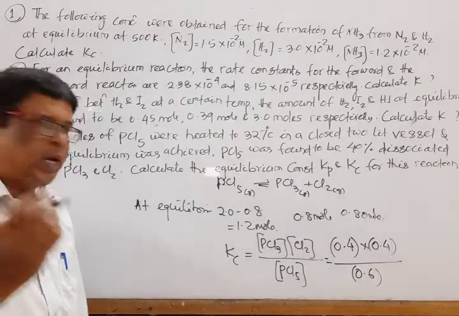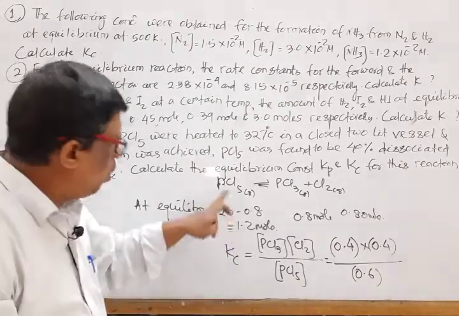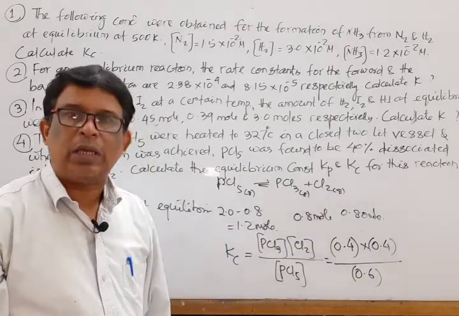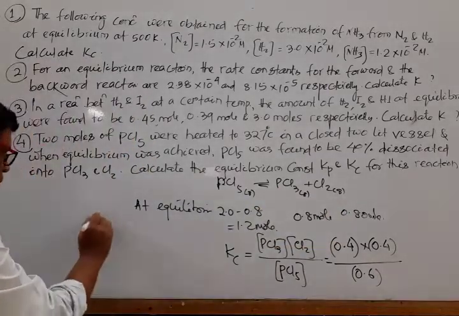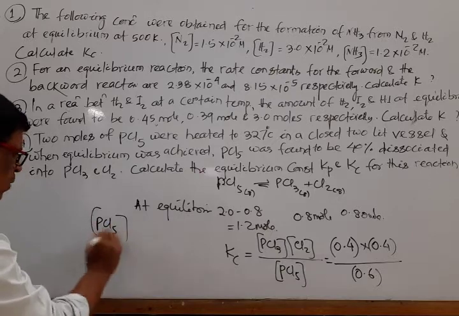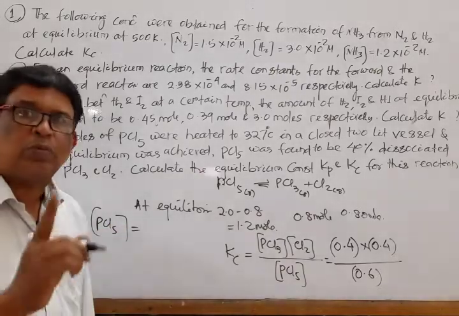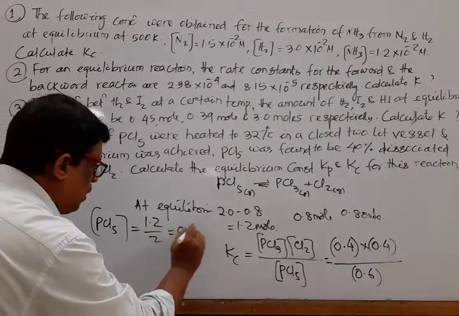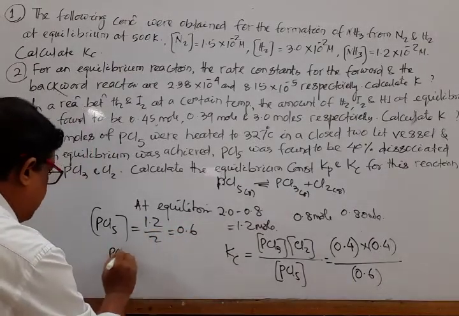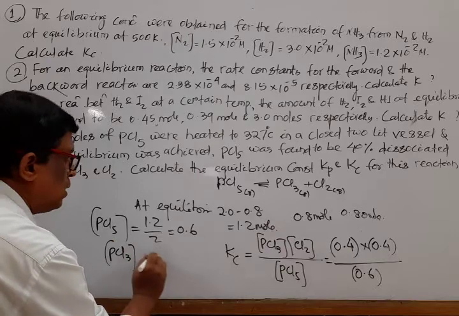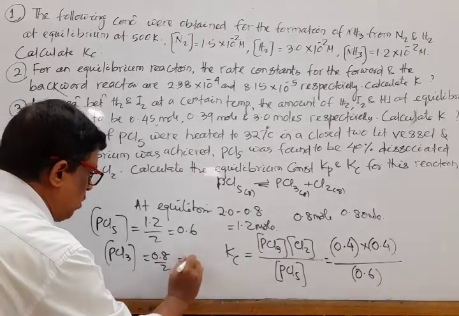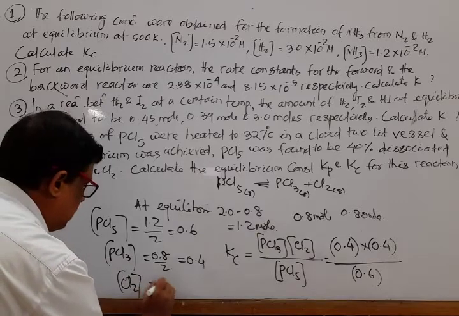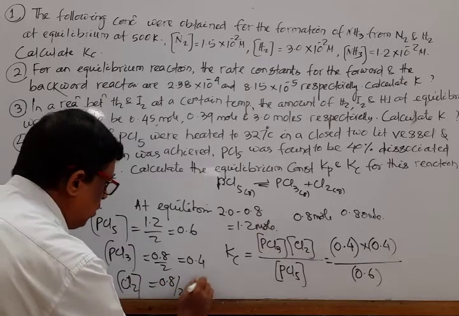Any doubt? I repeat again. We have the number of moles of PCl5, PCl3 and Cl2, but our aim is to calculate the concentration, that is the number of moles per 1 liter. For PCl5, that is 1.2 by 2, that is 0.6. Concentration of PCl3 is 0.8 by 2, that is 0.4. Concentration of Cl2 is 0.8 by 2, that is 0.4.